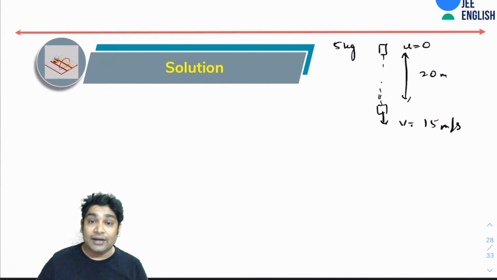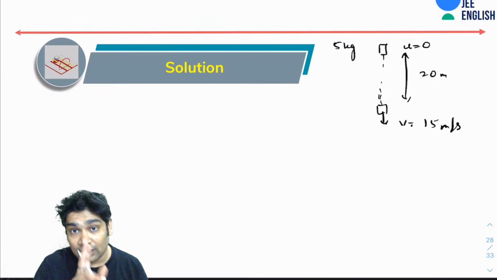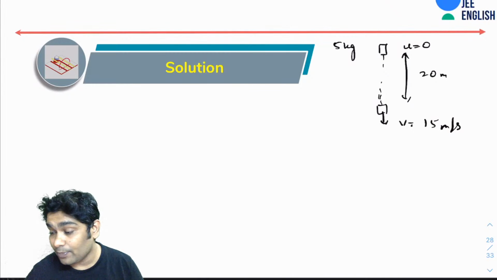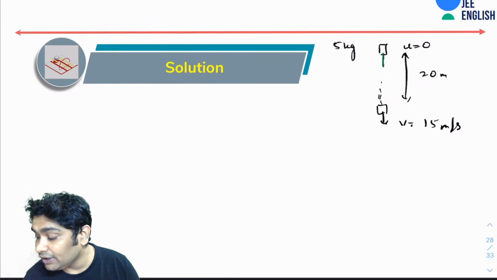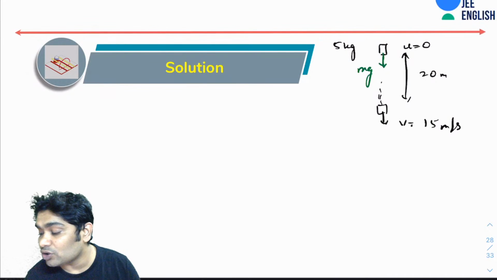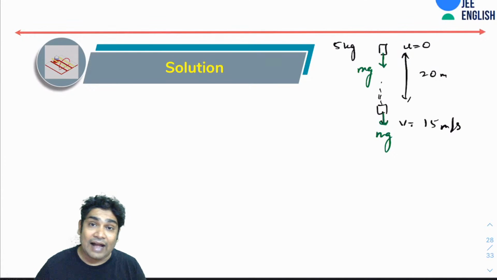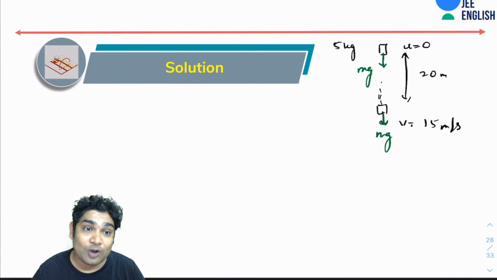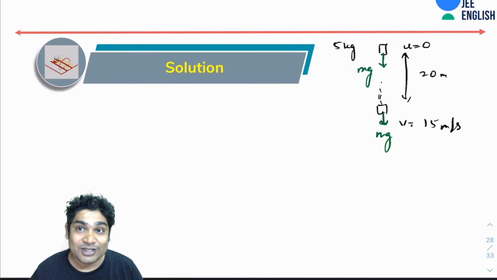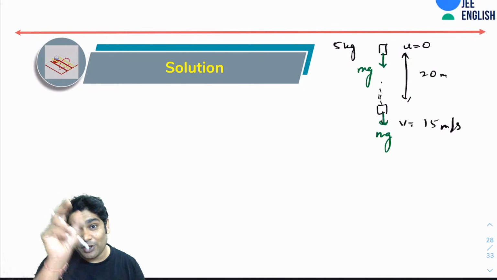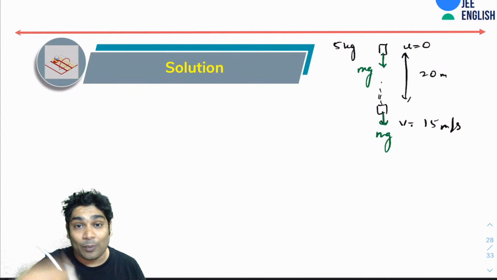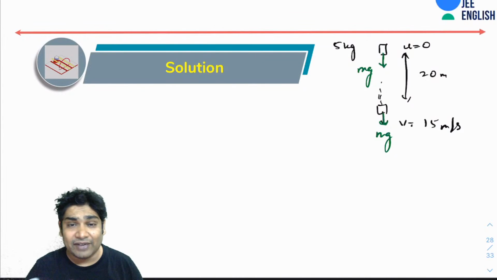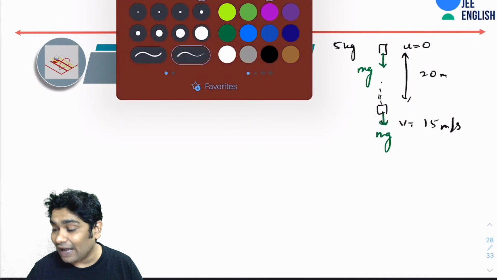Now in this entire duration, there are two forces acting on this. One obviously is the force of gravity during the entire motion. Another force would be the drag force. Drag forces have a very complicated expression. They usually depend on velocity, v squared or v, and are opposite to the direction of velocity. So it will be very difficult to calculate the drag force value.